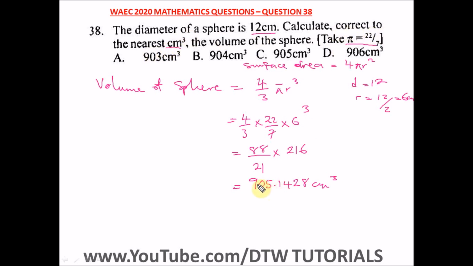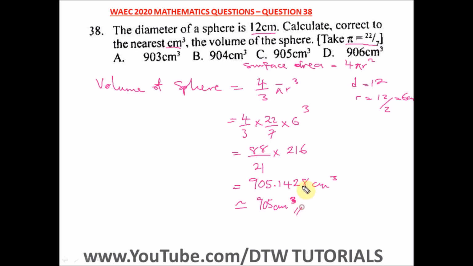But the question says correct to the nearest centimeter cube. So in correcting to the nearest centimeter cube, it means a whole number without a decimal point. So we look at the number immediately after the decimal point. Is it greater than 5 or equal to 5? It's not. It's lower than 5. So we keep the 5 here as it is. Approximating to the nearest centimeter cube, that's a whole number, it is 905 centimeter cube.